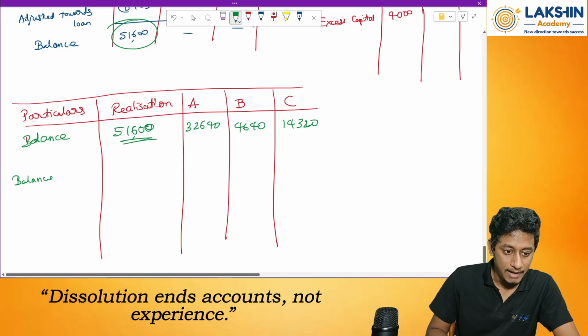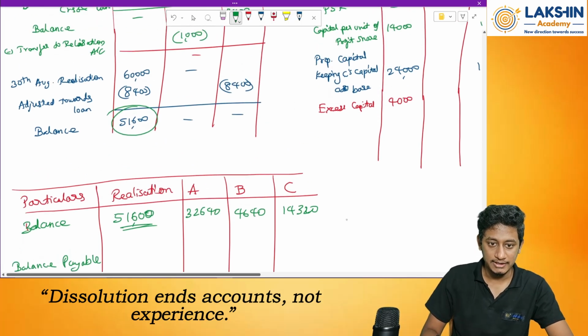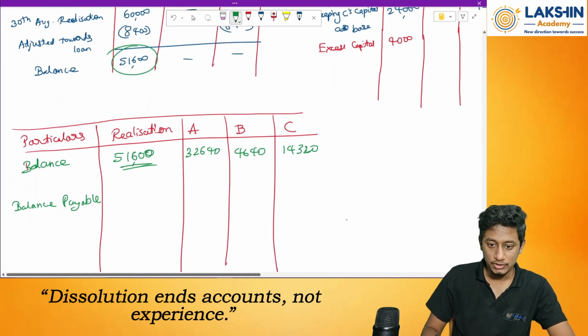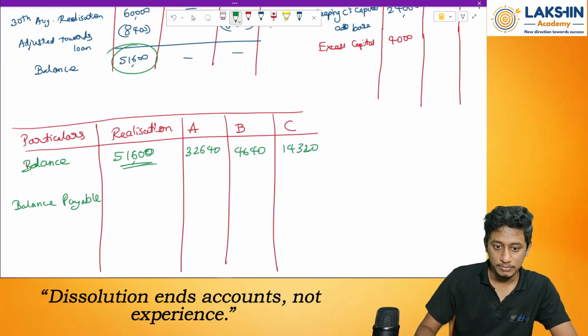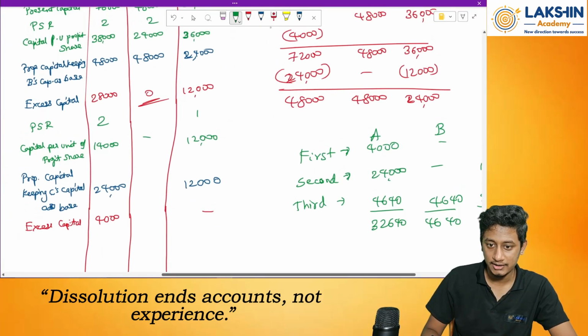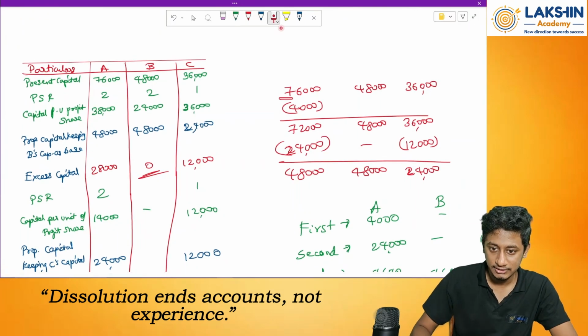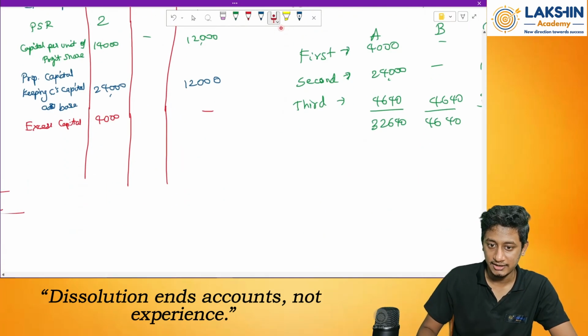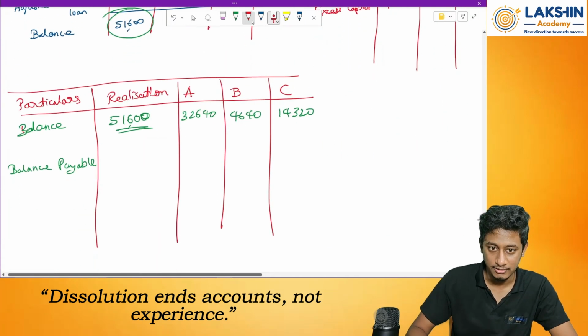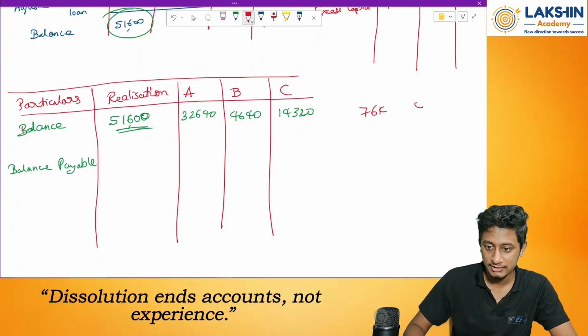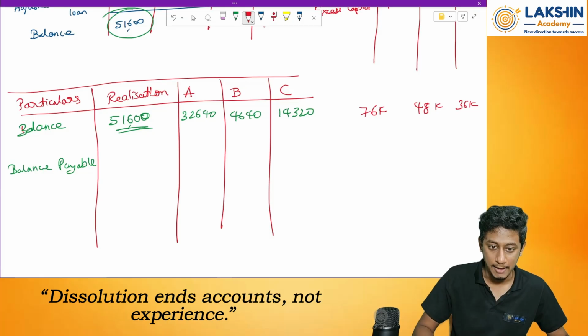Balance payable. How much is the balance payable? It is basically how much of the opening balances. Oh, I forgot to mention the opening balances. The balances were 76, 48 and 36. I will just mention it over here for now: 76, 48 and 36k. Please mention it above these amounts.